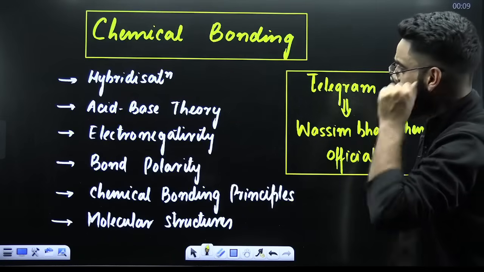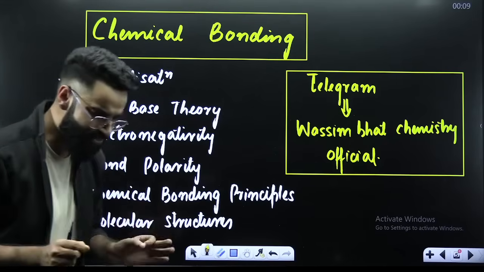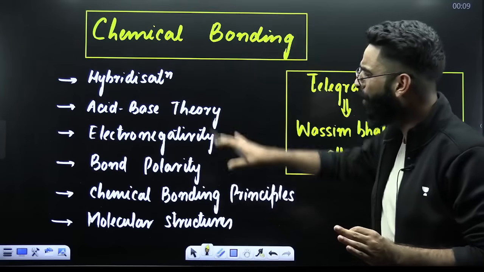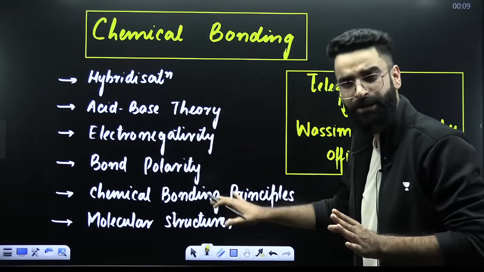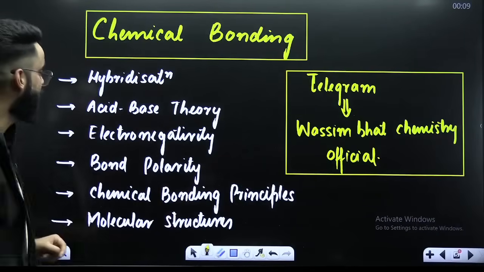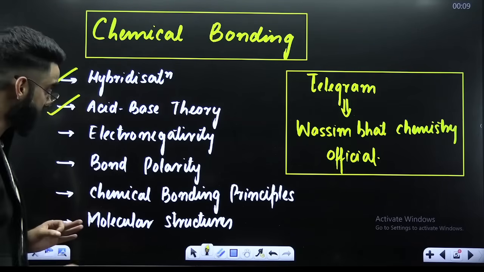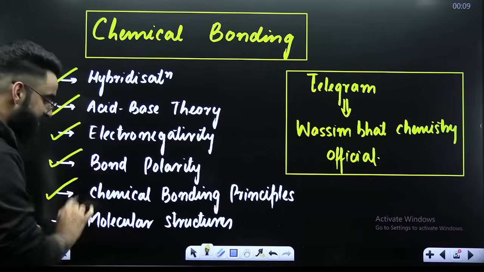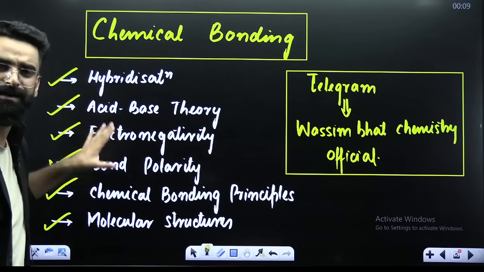Okay? My dear students, first of all, in order to make your organic chemistry strong, there has to be one chapter of your inorganic chemistry which should be strong, right? And over here, I have mentioned all the topics which are required to start organic chemistry from the chapter chemical bonding, which involves your hybridization. It has to be strong, right? Acid-base theories, strong. Electronegativity, right? Bond polarity, chemical bonding principles, and molecular structures. These are the topics which you need to clear on priority.